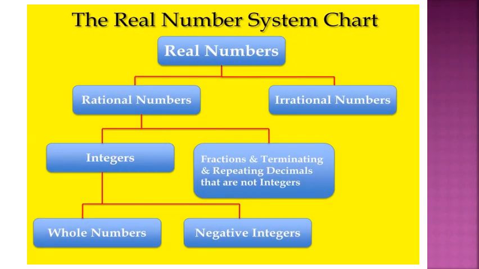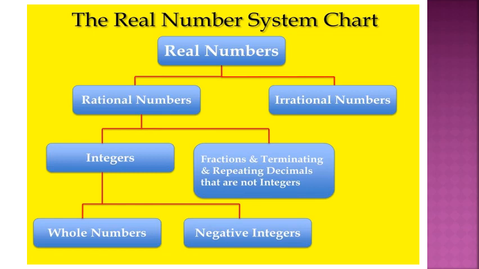Dear children, in this clip you can observe the real number system chart. Real numbers are of two types, rational numbers and irrational numbers. Real numbers are the combination of rational numbers and irrational numbers. Rational numbers are again divided into two more groups, integers and non-integers. Non-integers consist of fractions, terminating and repeating decimals that are not integers.